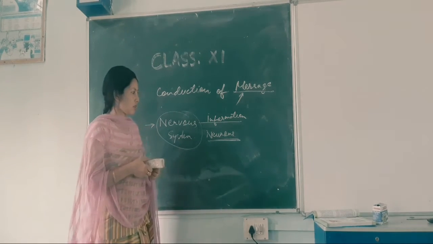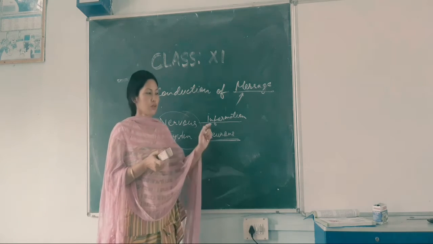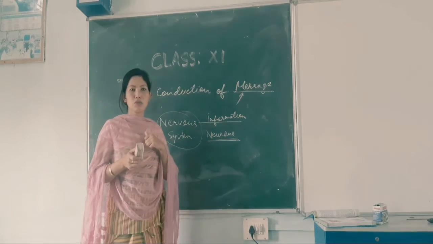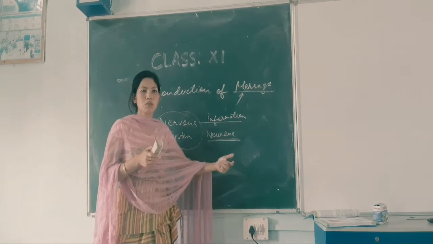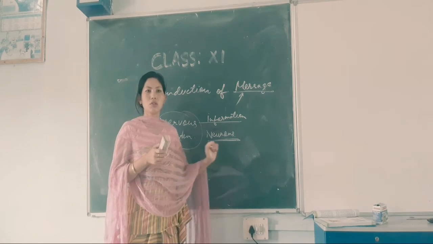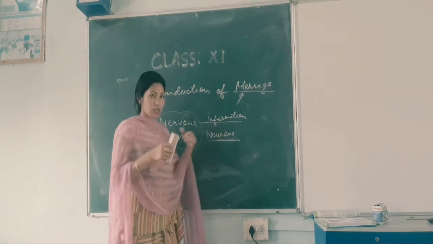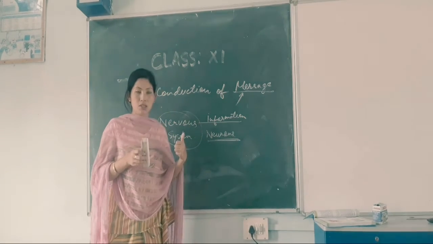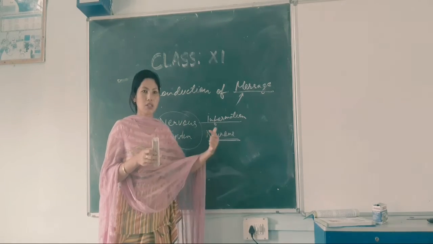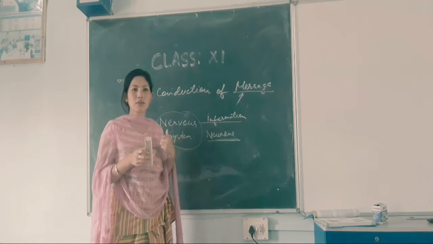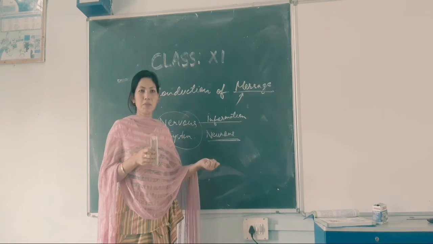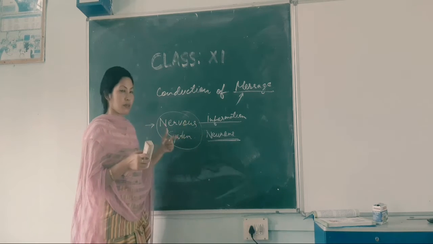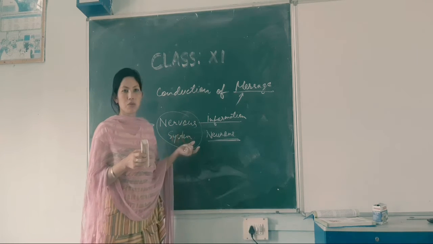For example, say the reflex action. Whenever you touch a hot object, you immediately withdraw your hand. Maybe you did not know that the thing is hot, but once you know it, you will not touch it again. That removal of the hand immediately, without your conscious will or without having understood that it's hot, is a reflex action. Otherwise, you may get burned. So this is also an example of how the nervous system works.